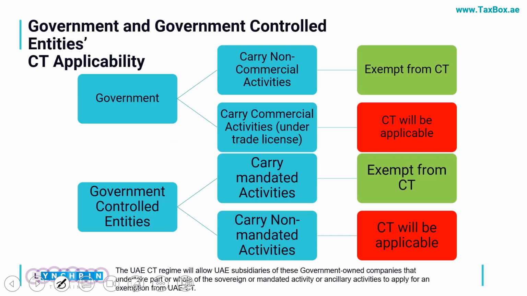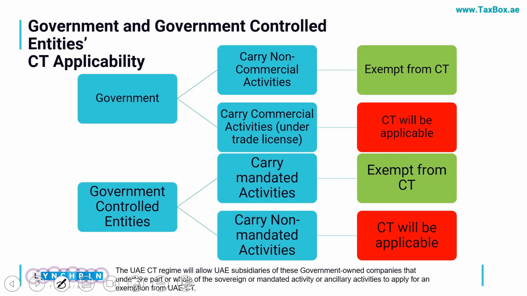On the next slide we'll see in detail the CT applicability for the government and government controlled entities. If I am the government itself, not a government controlled entity, acting as government in some areas, for example a ministry taking out the visa fee, a specific department of that ministry would be carrying on these activities.